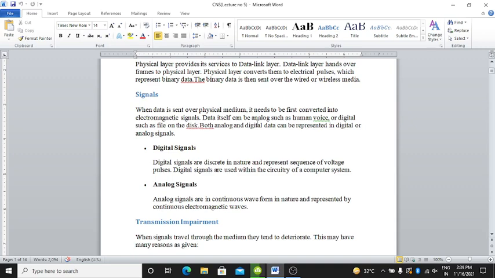Both analog and digital data can be represented in digital or analog signals.